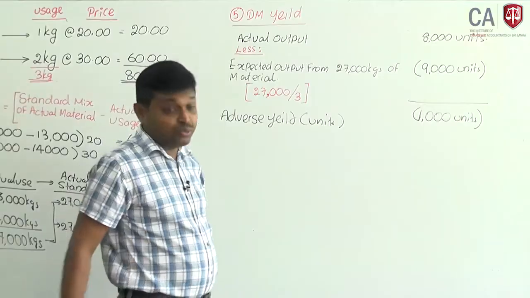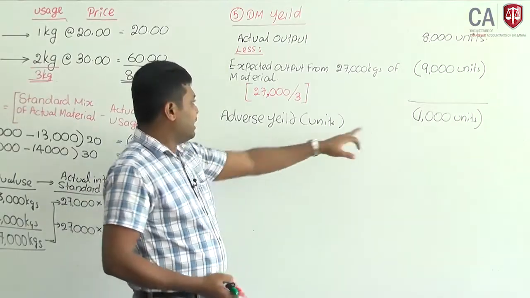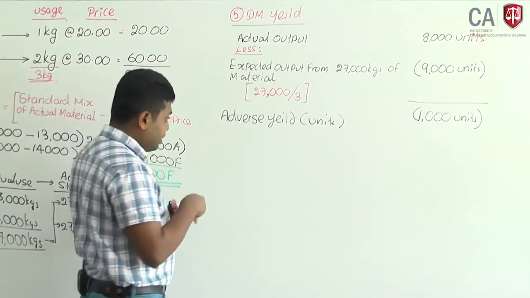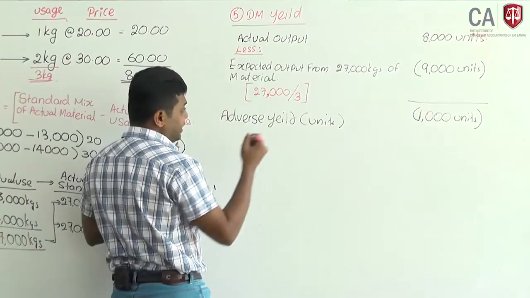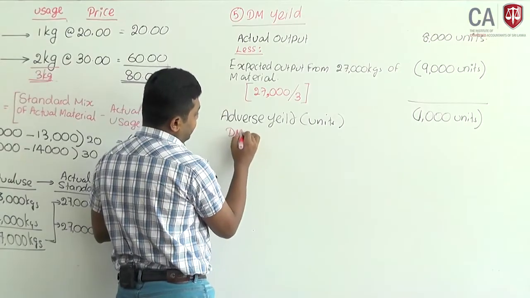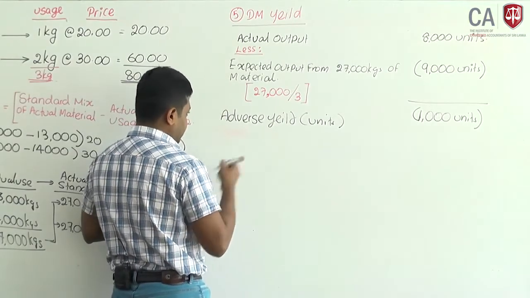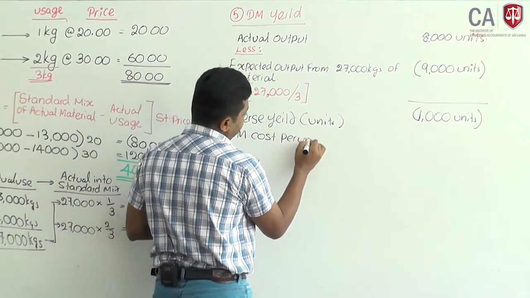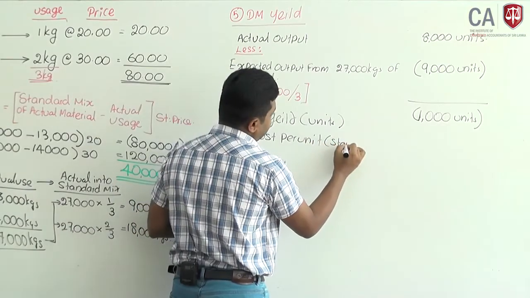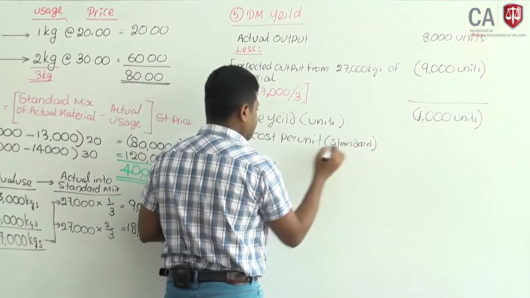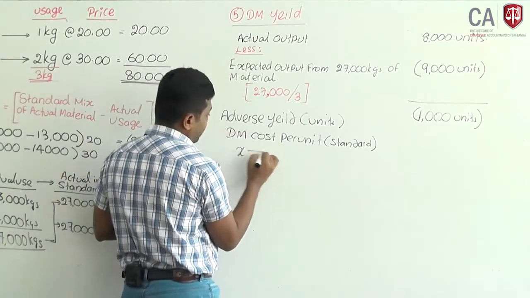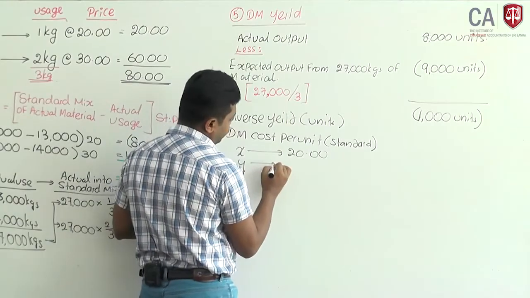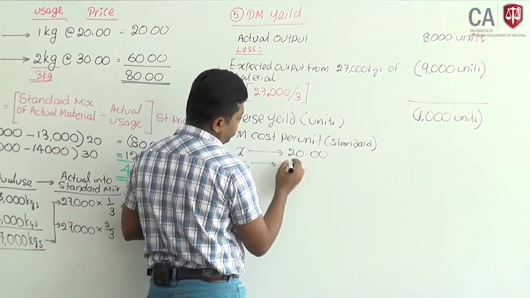Now calculate the value. With adverse yield of 1,000 units, multiply by the direct material cost per unit. This is the standard cost you have to consider. Material X should be 20, Material Y should be 60.